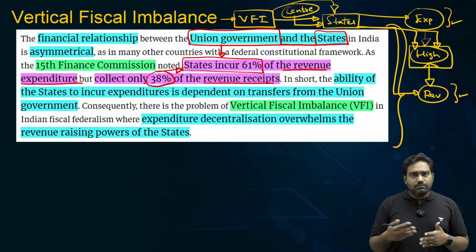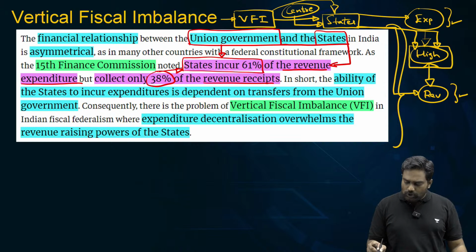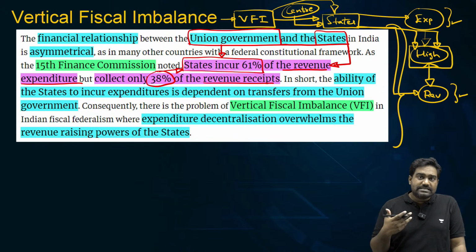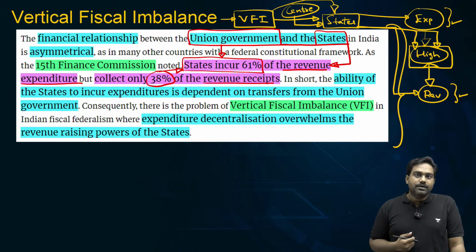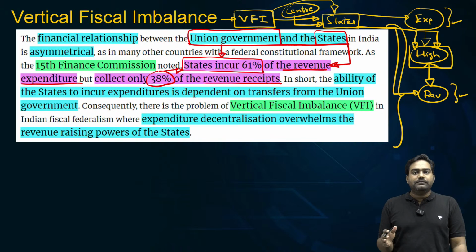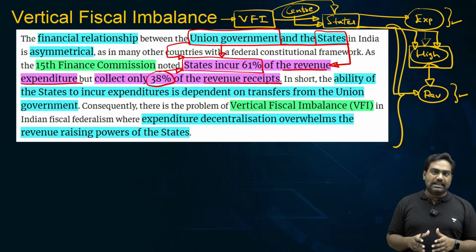Center might misuse this leverage as states are heavily dependent on center's devolution, and this in a way compromises the very spirit of federalism. So, this imbalance which is found, where states are incurring most of the expenditure with very limited ability to raise revenue, and they are heavily dependent on vertical devolution from the center, this is vertical fiscal imbalance.